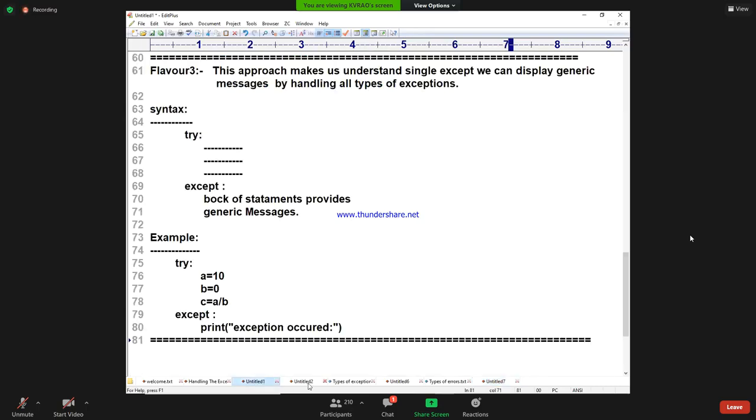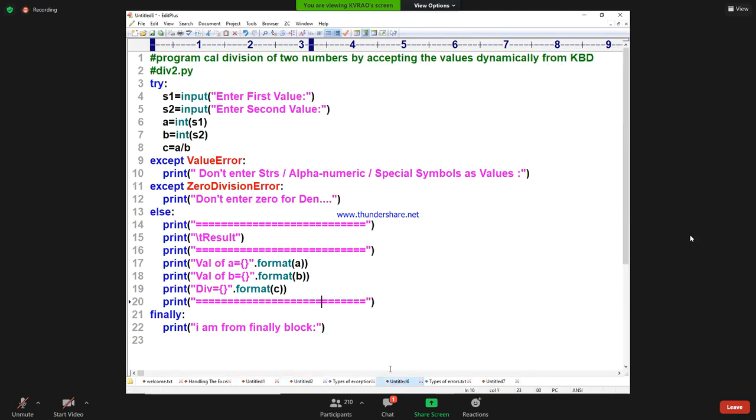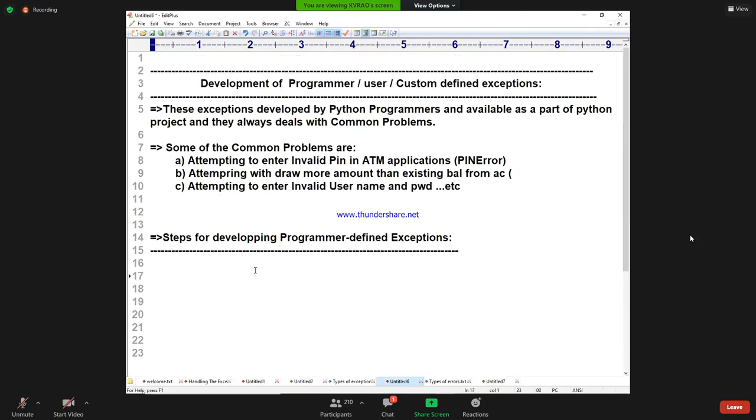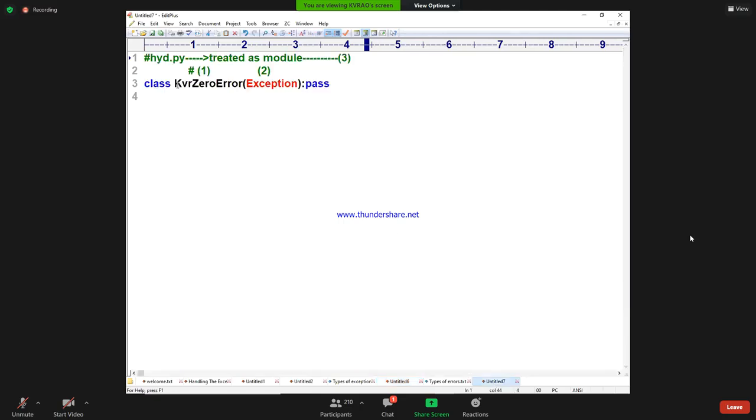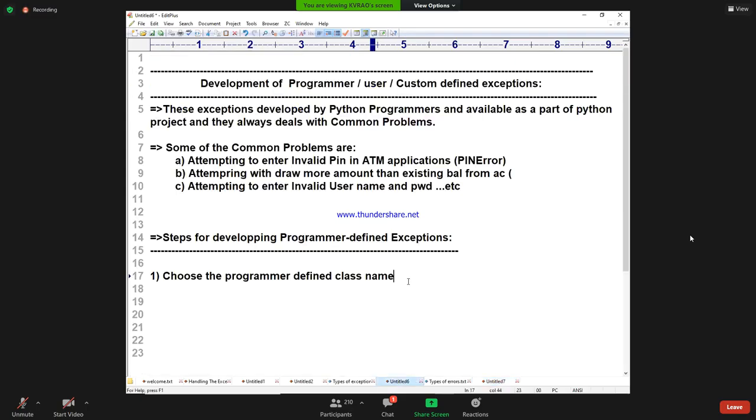Come back to the point. Here are the steps for development of exceptions. Number 1, choose the programmer defined class name. What is the class name I am choosing here? KVR zero division error class. I chose it.